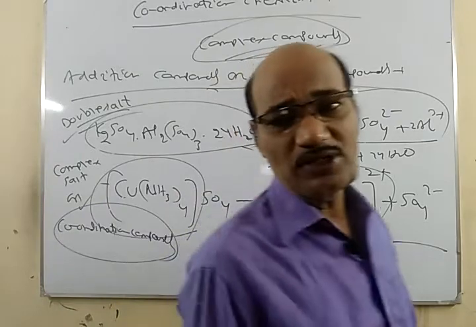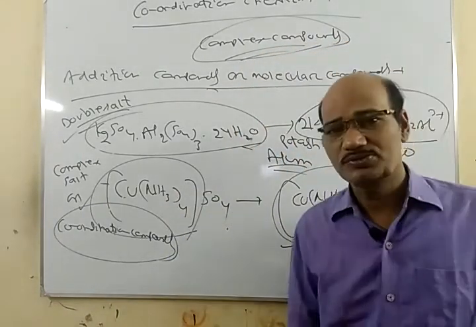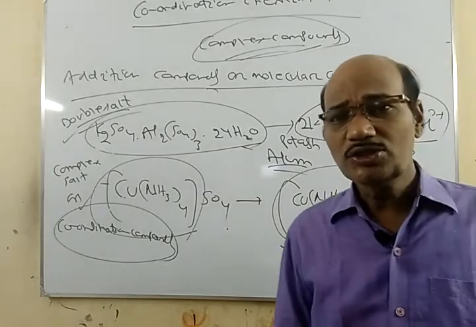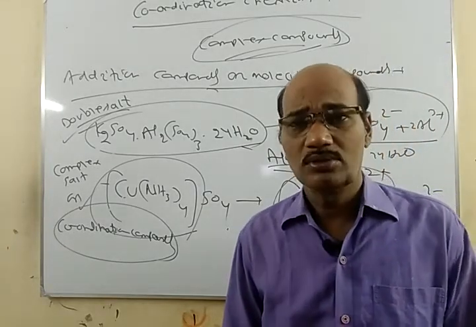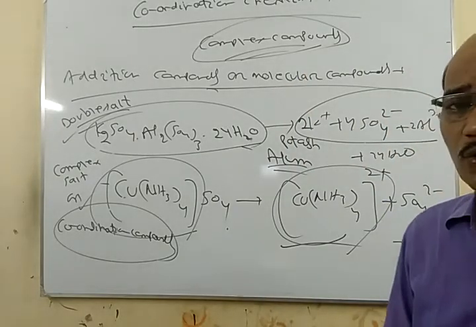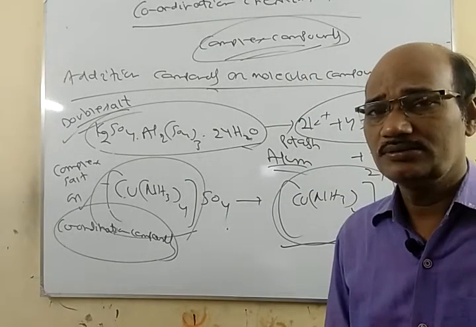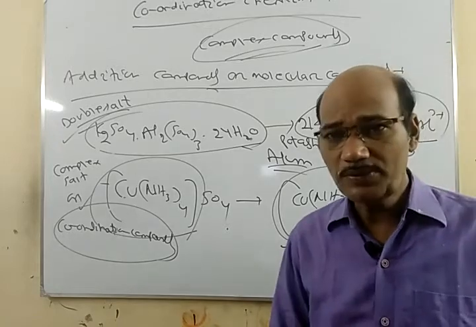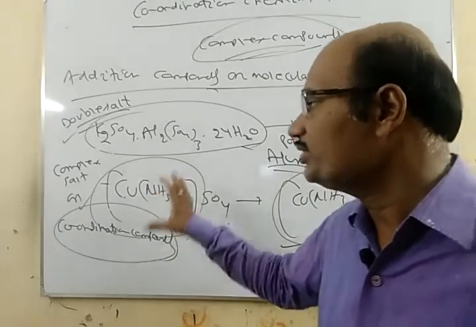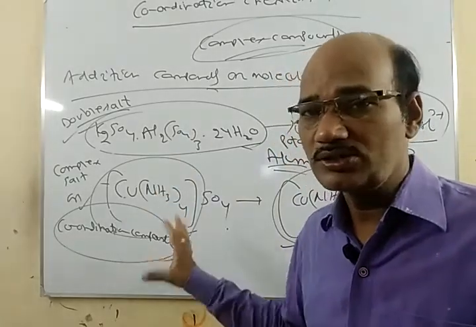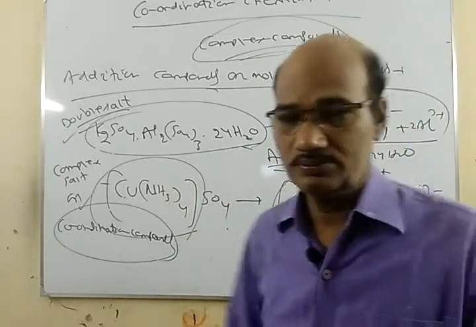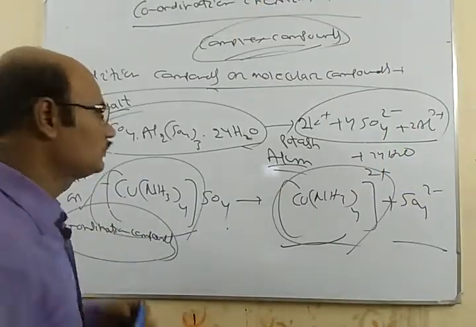So coordination compounds are the addition compounds which are not completely ionizing on dissolving in water and are not losing their identity completely. Now we will focus on the complex compounds or the coordination compounds. Clear?